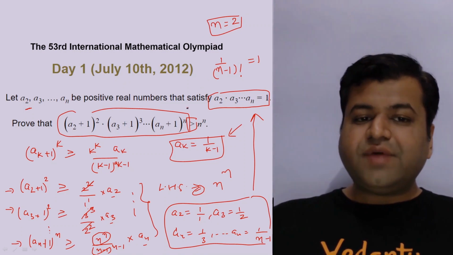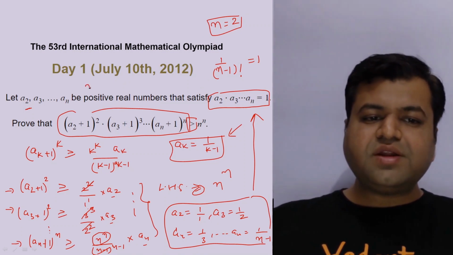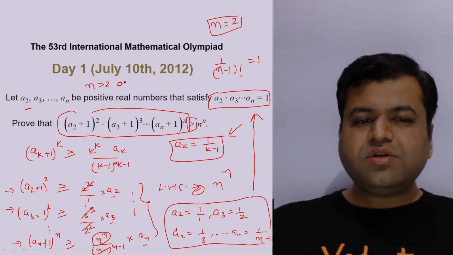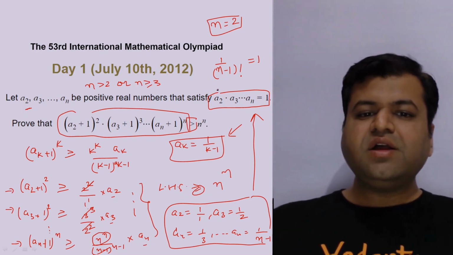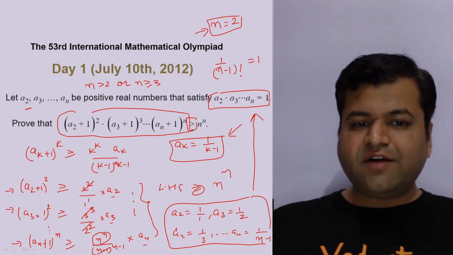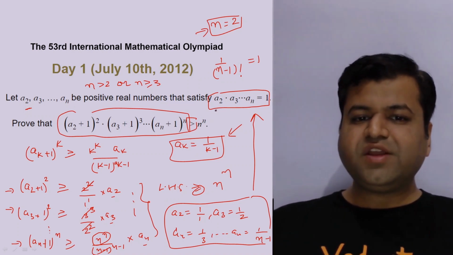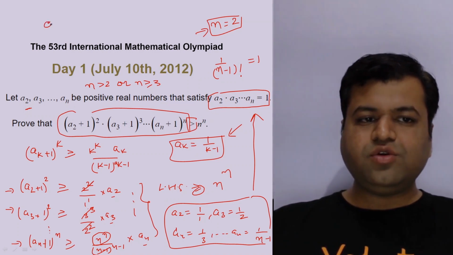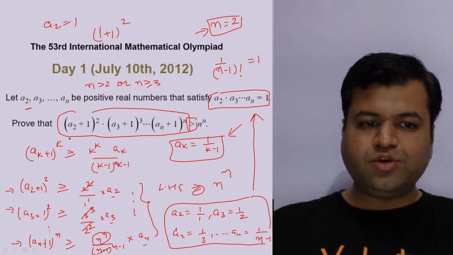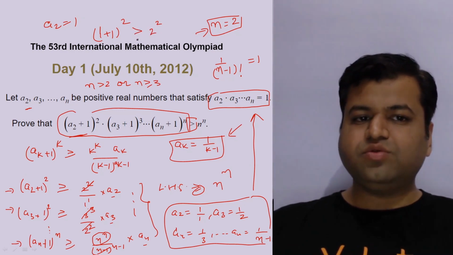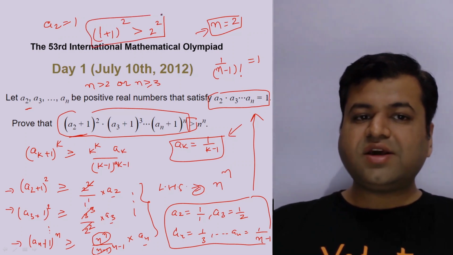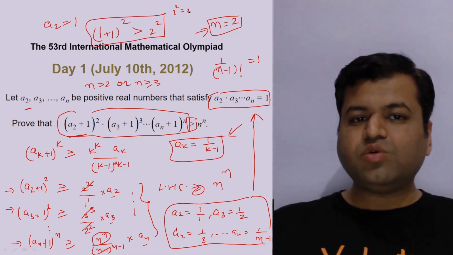So again, as I have mentioned earlier, in this question it should be written that n should be greater than 2, or you can say n should be greater than or equal to 3, basically one and the same thing, because if n is equal to 2, then we will have the equality here. As you can also verify, if n is equal to 2, then a2 will be simply equal to 1, and our result will be a2 plus 1 square should be greater than 2 raised to power 2, which again is not correct, because 2 square is simply equal to 2 square.